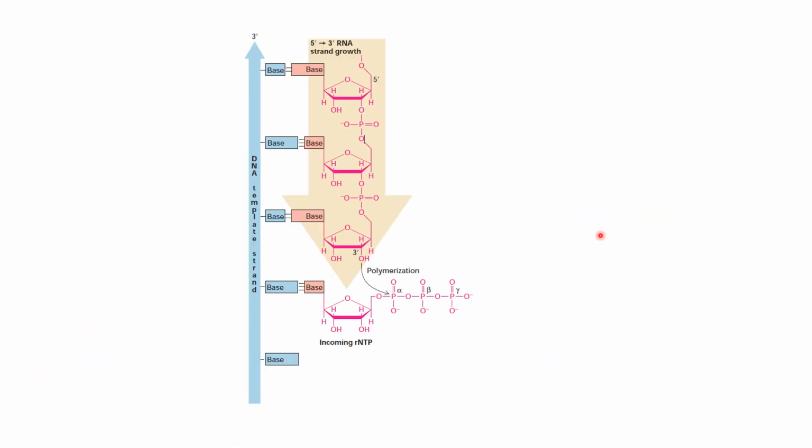See here, this is the DNA template. These are the bases arranged. As I said, it is going to be complementary base pairing. The template is always in the 3' to 5' direction, whereas mRNA will be formed in the 5' to 3' direction. This is the 5' end of mRNA and this is the 3' end of mRNA.